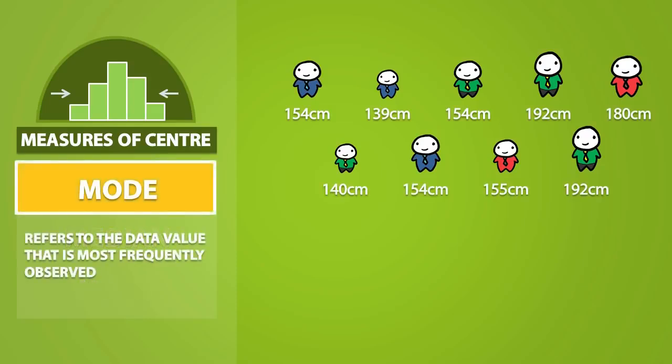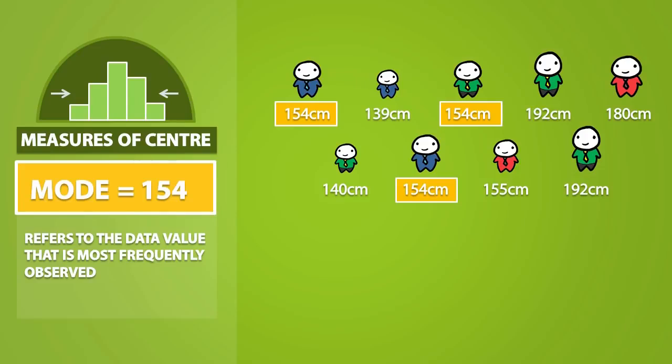Now the mode of a dataset refers to the data value that is most frequently observed. Notice how the number 154 appears 3 times in this dataset. This means that the mode of this dataset is equal to 154.